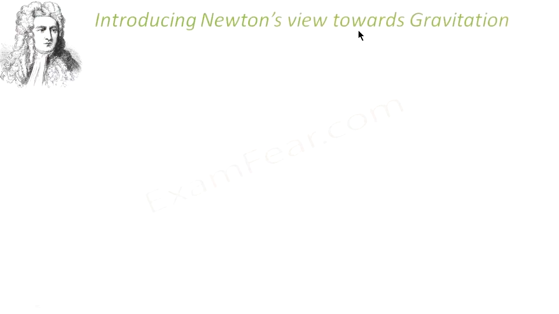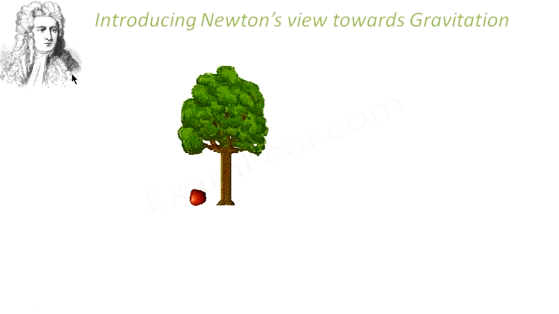Introducing Newton's view towards gravitation. Newton was the scientist who actually studied gravitation. In fact, he was the one who thought about what gravitation is, and he defined the force of gravitation. So how did this idea click for Newton? It once happened that Newton was having a cup of tea in his garden when he saw an apple falling down the tree to the ground. So Newton thought, what made this apple fall to the ground?